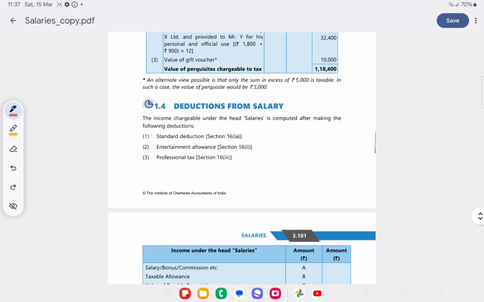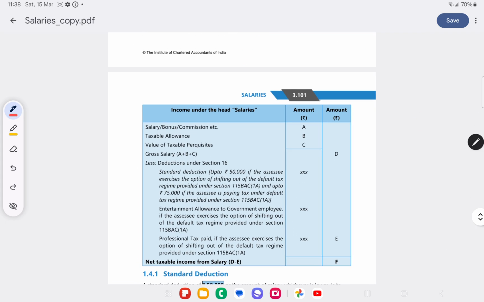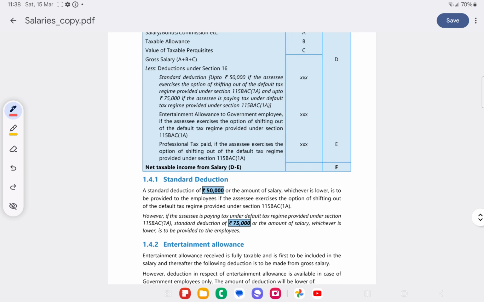Deductions from salary. Now, income chargeable under salary is computed after making the following deductions: standard deduction, entertainment allowance, and professional tax. Section 16(ia), 16(ii), 16(iii).